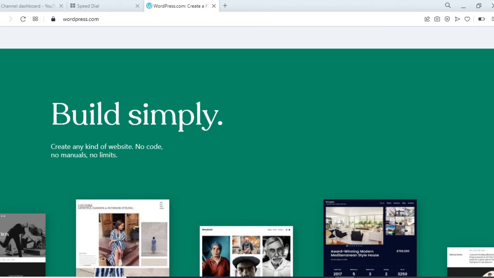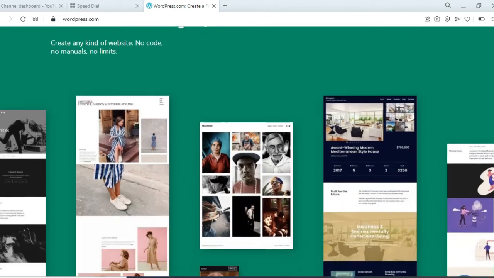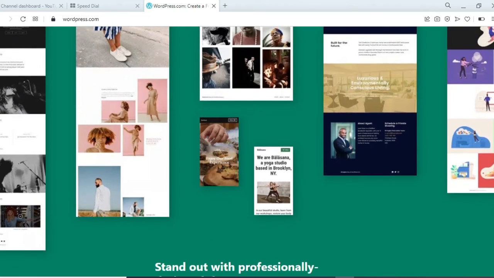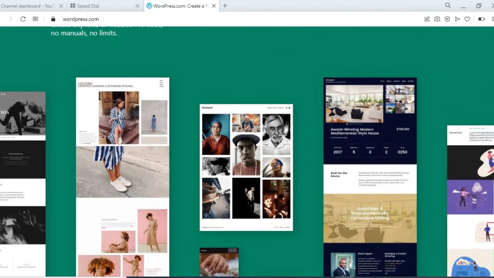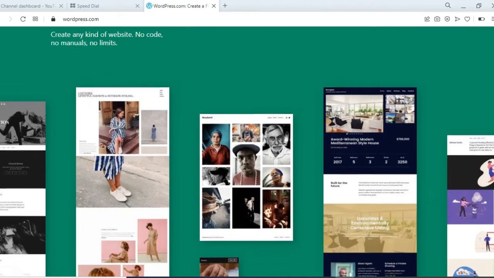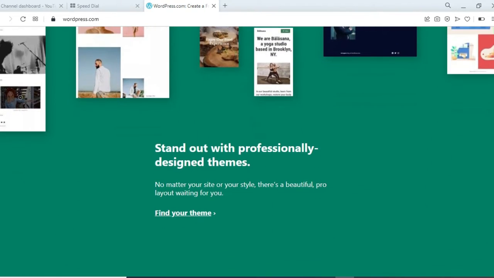Create any kind of website without code, no manuals, no limits, and stand out with the professionally designed themes. No matter your website or your style, there is a beautiful pro layout waiting for you. You can see here there are a lot of professional looking themes available on WordPress. Some pro templates are also available. You can just customize according to your needs. You can also find your theme here.